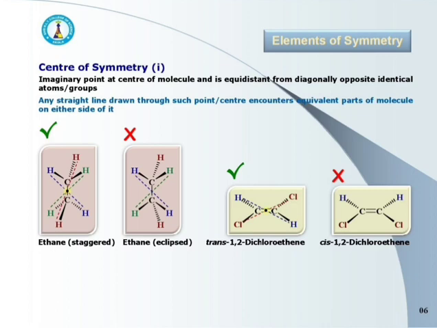Now I am going to talk about the center of symmetry. This center of symmetry is denoted by the letter small i.